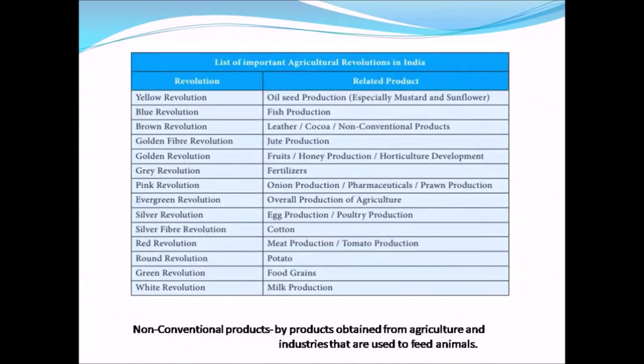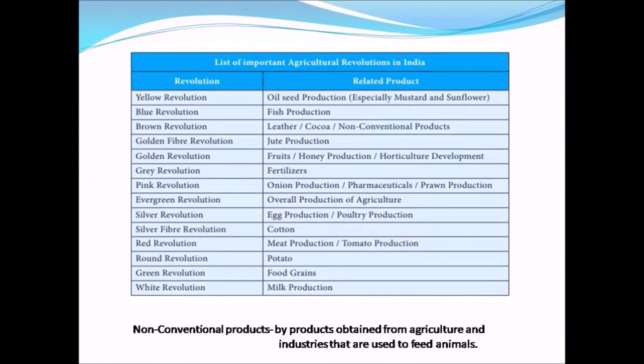The table here shows the list of important agricultural revolutions in India. Yellow revolution refers to oilseed production. Blue revolution refers to fish production. Brown revolution refers to leather, cocoa, and non-conventional products. Golden fiber revolution refers to jute production. Golden revolution refers to fruits, honey, and horticulture development.